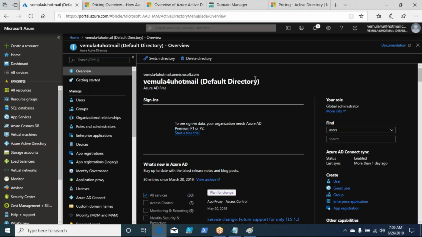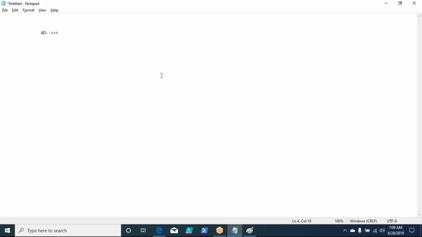Now, if you see it, it picks something called default directory. What it means is, when you create an ID, how does your ID get created? It gets created with your email address .onmicrosoft.com if you closely observe. Now, the email address that I used to create my Azure account, I used is Vemula for you at hotmail.com.